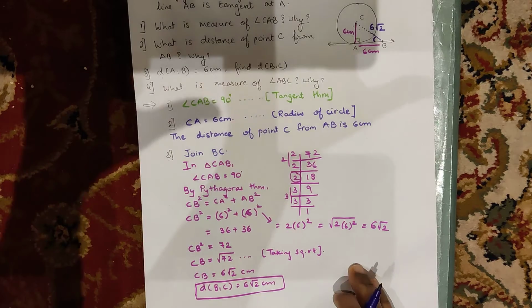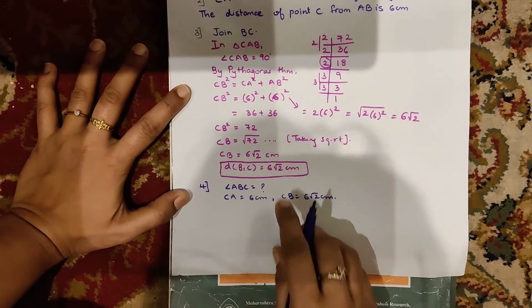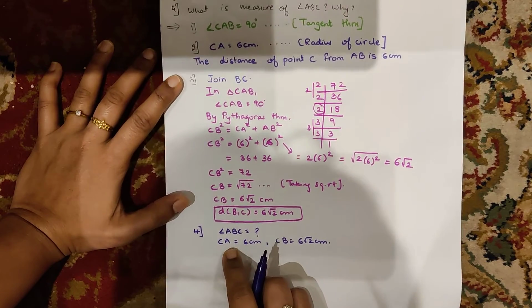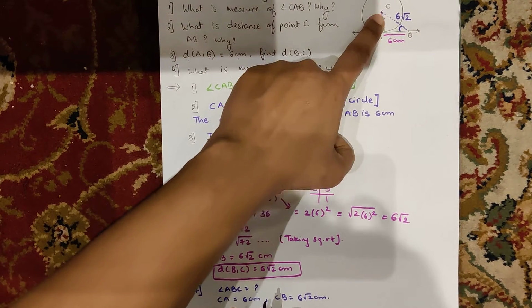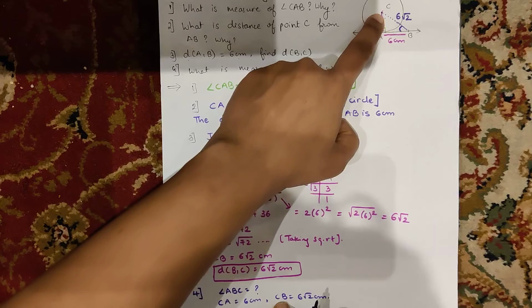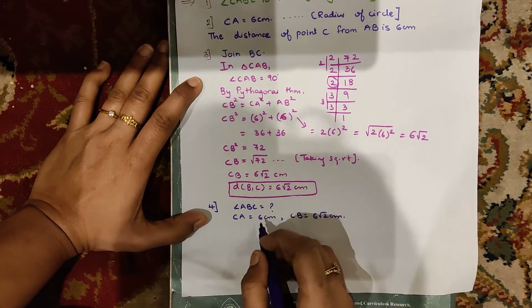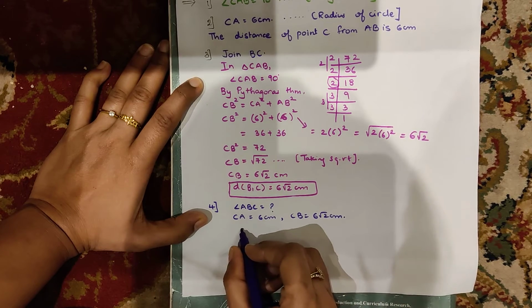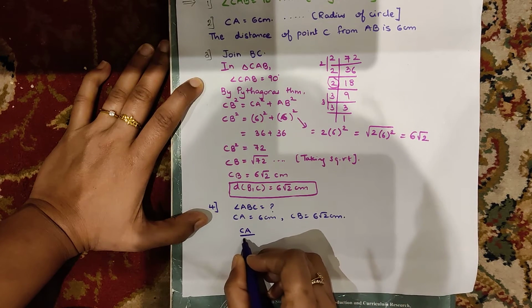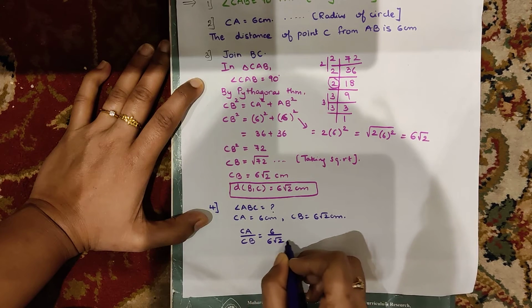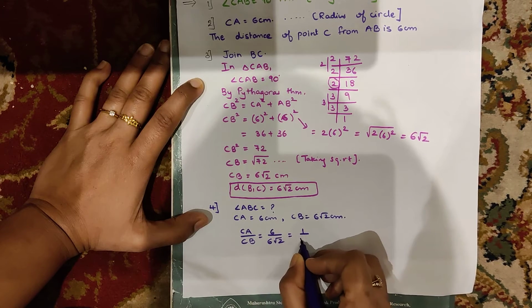So let us start. So children, we need to find angle ABC, right? So the side opposite to ABC is which one, CA if you see, right? And its hypotenuse is CB, 6 root 2. So I have taken that. Now find the ratio of both these. So if we find the ratio, CA upon CB is equal to 6 upon 6 root 2. So we get 1 upon root 2.